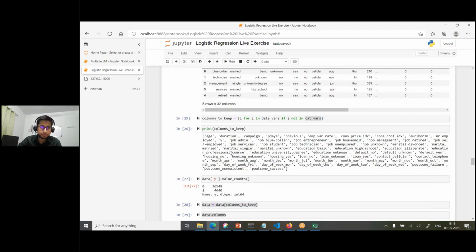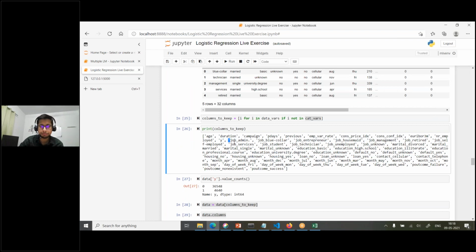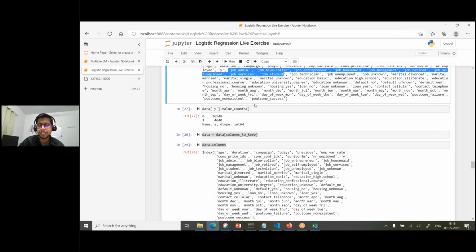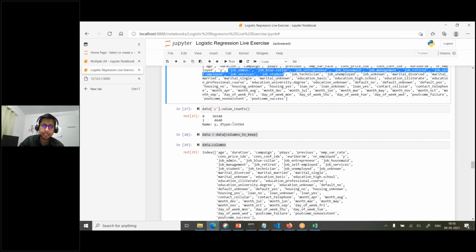So that's where the columns to keep are these many only. Okay, see, the job column is not there, but job, service, all those columns are there, right? So this is what we do. This is the pre-processing we did with respect to feature engineering, and then the next thing is that we will